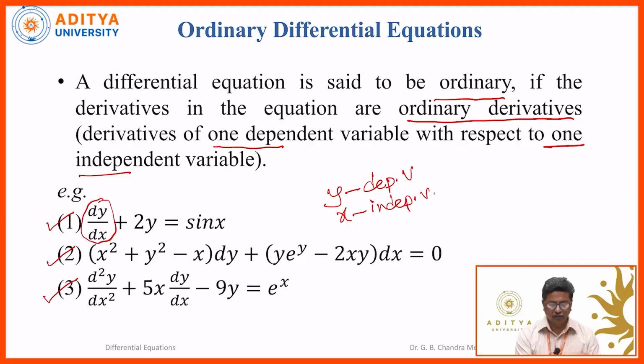The third one, d square y by dx square plus 5x dy by dx minus 9y is equal to e power x. In this equation we have dy by dx as a derivative and d square y by dx square as a derivative, and this is also an ordinary differential equation. In all these equations we generally treat x as the independent variable and y as the dependent variable.